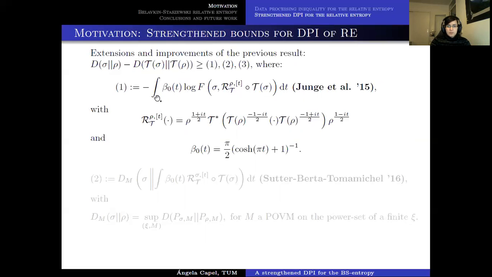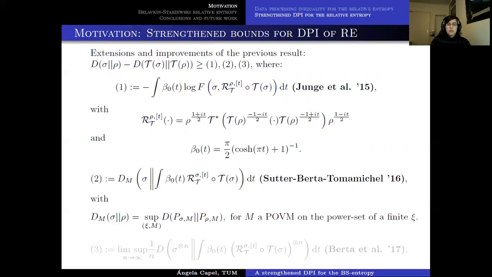So now the rotated Petz recovery map is essentially considering the usual Petz recovery map and having each term in rho rotated accordingly. And the function beta that we are considering here is just something that is peaked close to 0, has a big height, and it vanishes very fast when one goes far from 0.